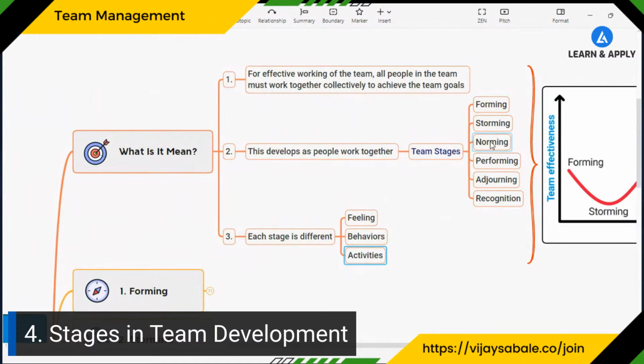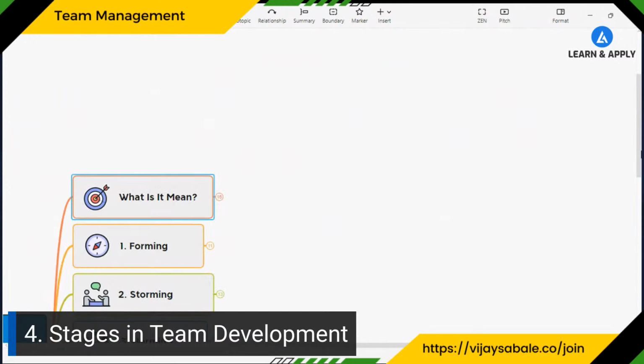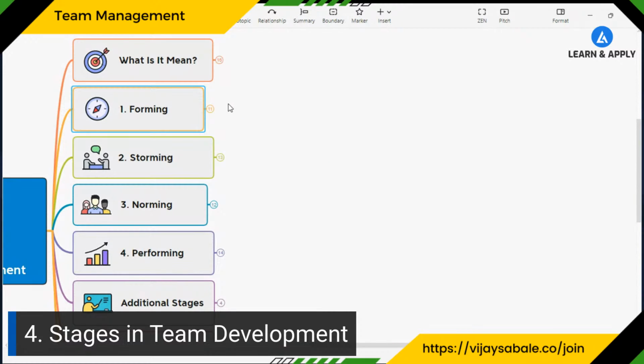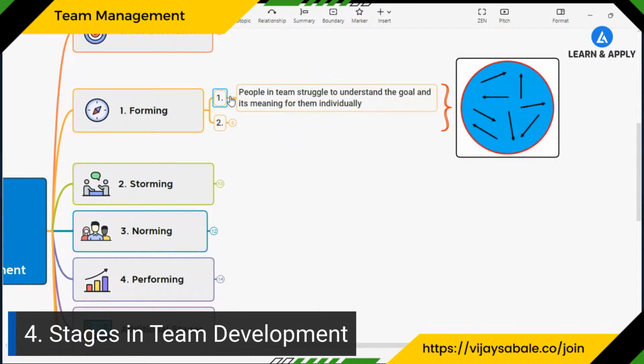Now let's understand each of the stages in short so that you have awareness of what each stage is and what its characteristics are. The first one is the forming stage. As it indicates, this is the first stage, and we can see that indicated in this circle. Everyone has their own direction. People in teams struggle to understand the goal and its meaning for them individually.